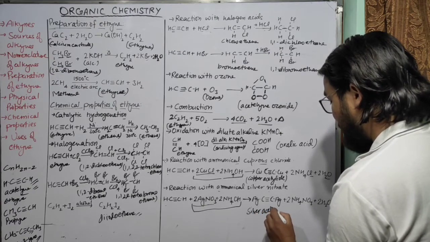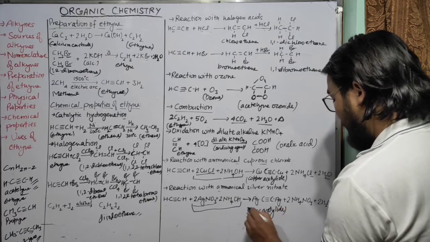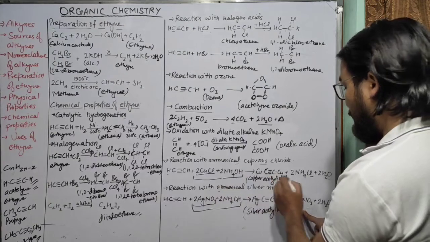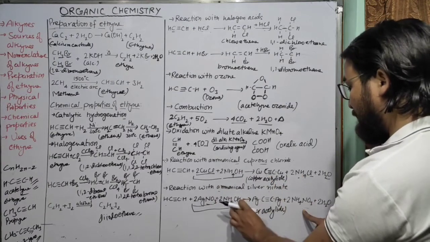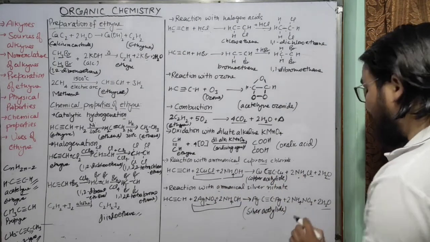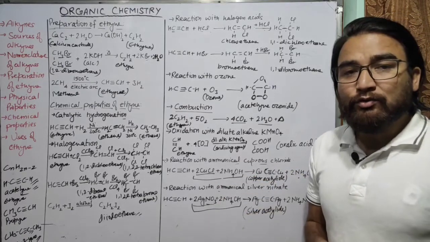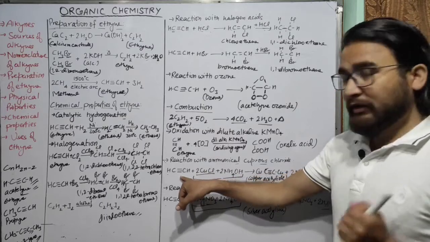Its name is silver acetylide, and again it will give NH4NO3, that is ammonium nitrate, like it forms ammonium chloride here, so here it will form ammonium nitrate and water. This reaction is also used for the detection of ethyne.